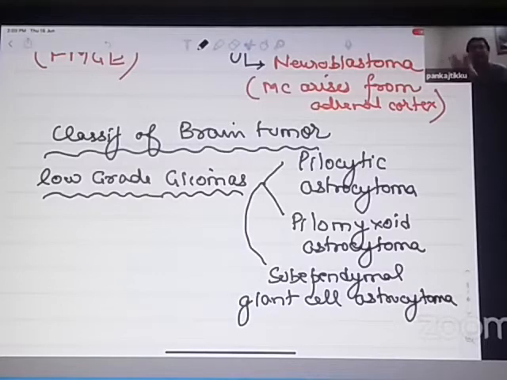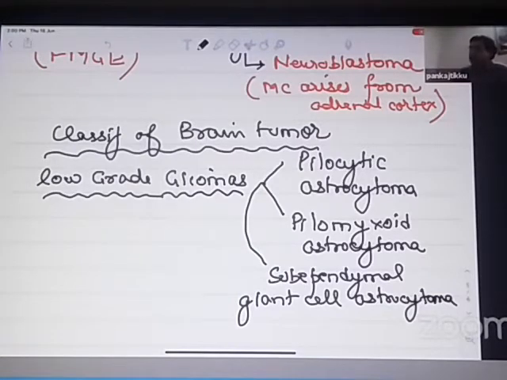Pilocytic astrocytoma, extremely low-grade tumor. Pilomyxoid astrocytoma, slightly more invasive, but again it is very, very lowly invasive. Out of pilocytic and pilomyxoid, probably pilomyxoid is slightly more invasive than pilocytic. But pilocytic are the least invasive. By WHO grading, they are grade 1 astrocytomas. They hardly go anywhere. 7 months, 8 months, 1 year, they keep on lying at the same place. They will never spread in the brain. So they have excellent prognosis.